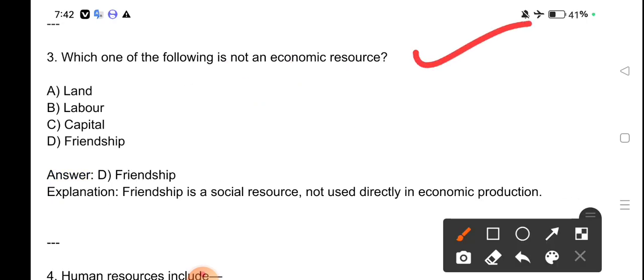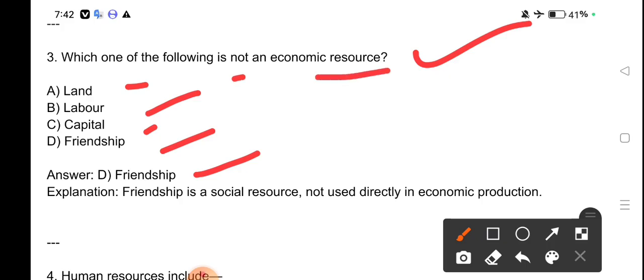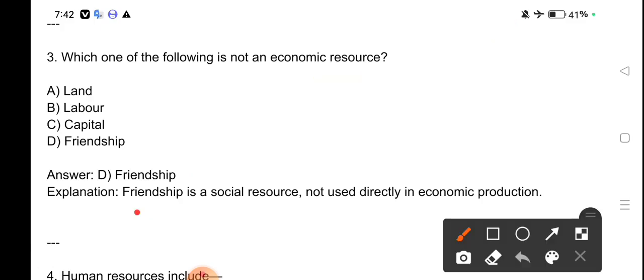Which one of the following is not an economic resource? Land, labor, capital, friendship. Friendship is not an economic resource. Friendship is a social resource not used directly in economic production.